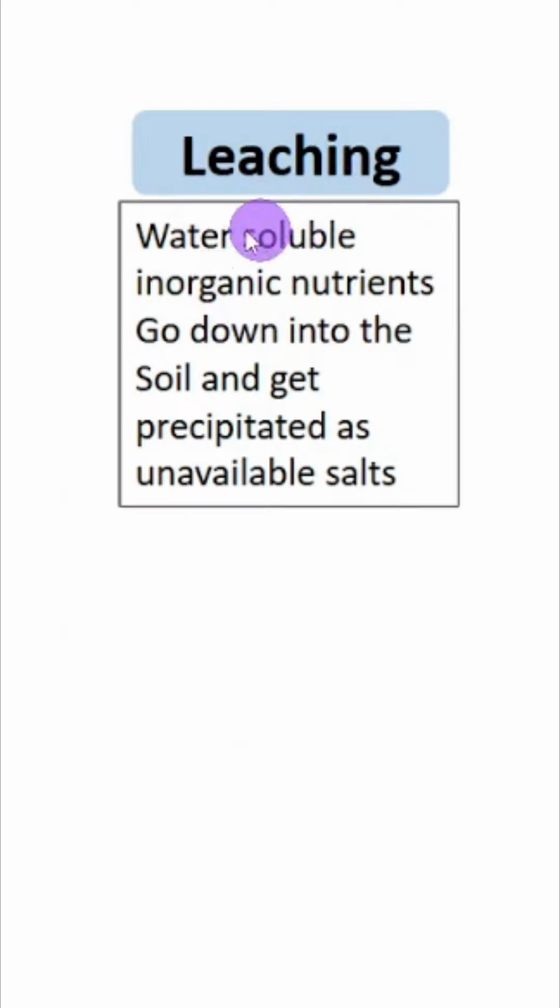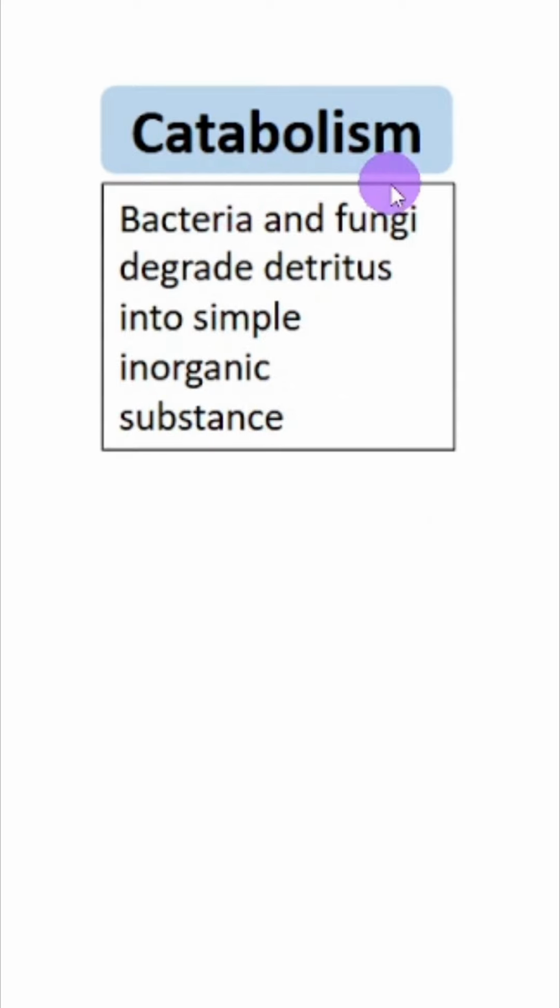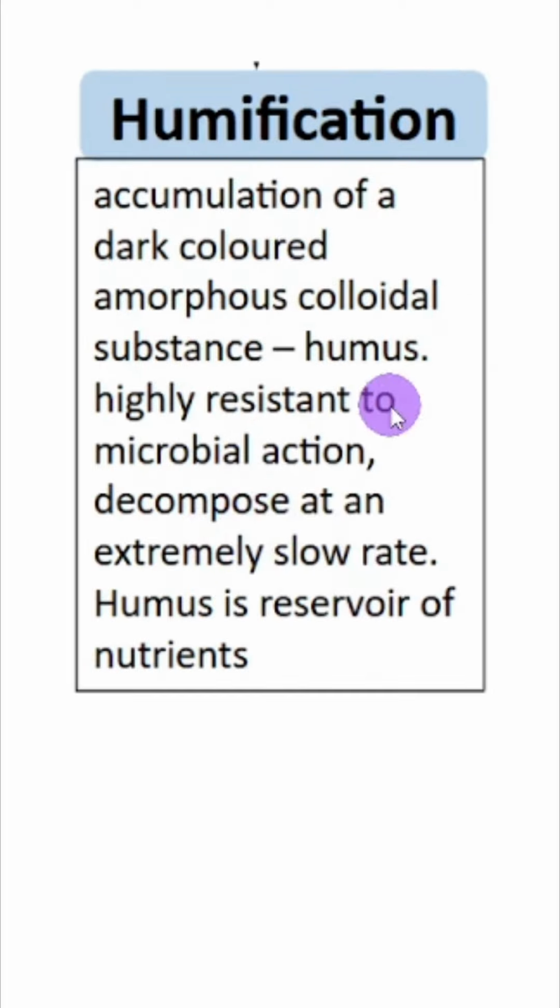So second point in decomposition is leaching. Water soluble inorganic nutrients go down into the soil and get precipitated as unavailable salts. Third aspect of decomposition is catabolism. So actual decomposition, metabolic decomposition begins here. Bacteria and fungi degrade detritus into simple inorganic substances.